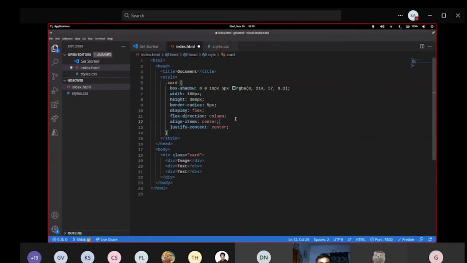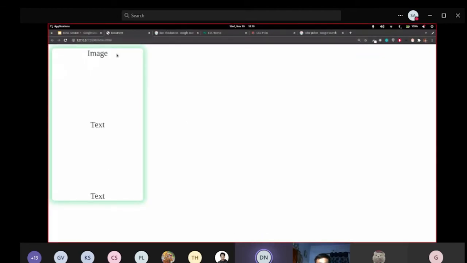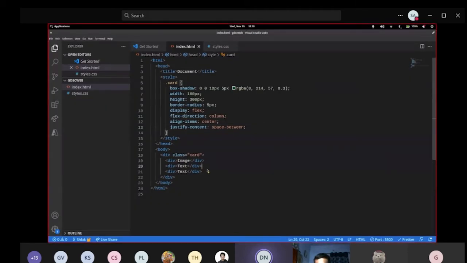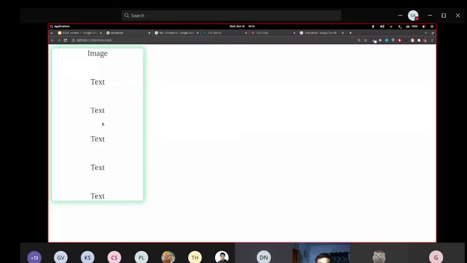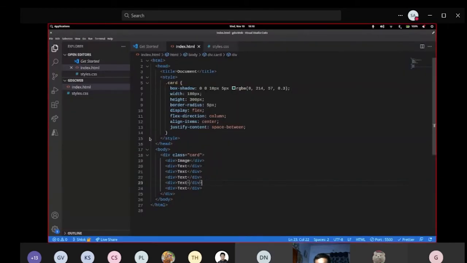So I'll use justify content. It is going to get aligned to the center. I can use justify content space between. And you can see the first and last element got stuck to the top and bottom, and all the elements which are between, like suppose there are multiple elements, all those elements get aligned properly, right?